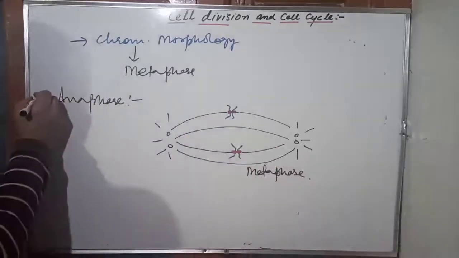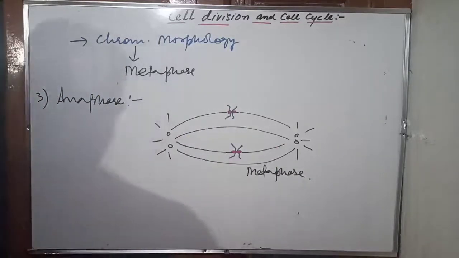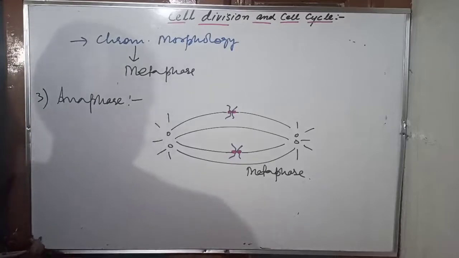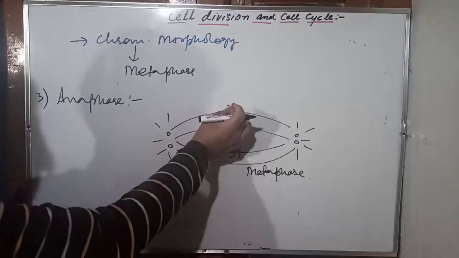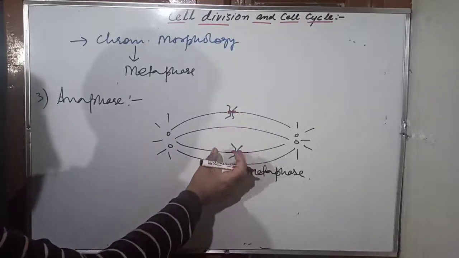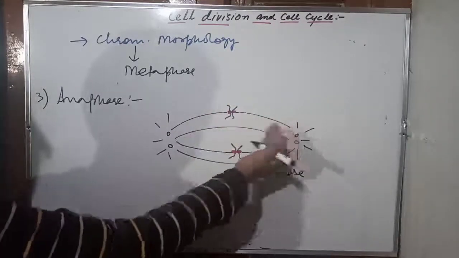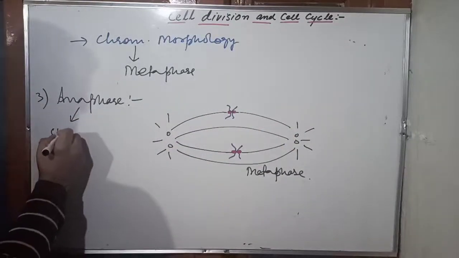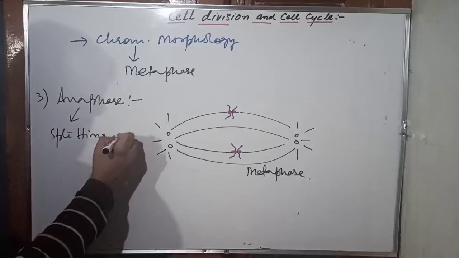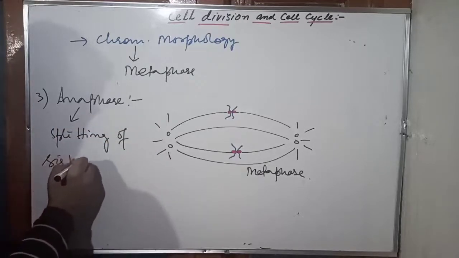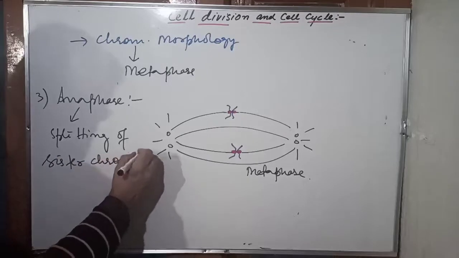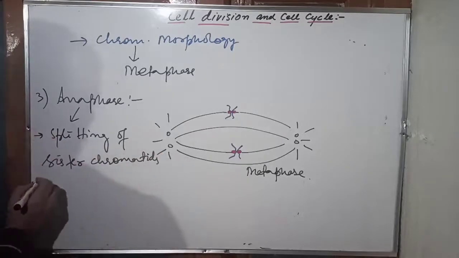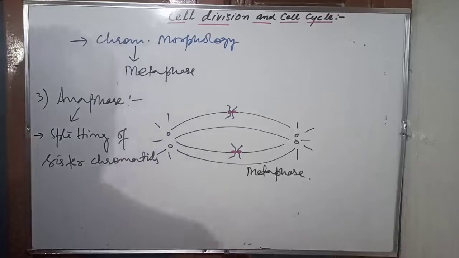Now in anaphase, what's going to happen? In anaphase, all the chromatids split simultaneously. All the sister chromatids of the chromosomes, they split simultaneously by the equal pulling force from both the sides, from both the poles. So what's happening in the anaphase? Splitting. There occurs splitting of which chromatids? Sister chromatids. There occurs splitting of sister chromatids in all the chromosomes, and simultaneously, synchronously, the splitting takes place.